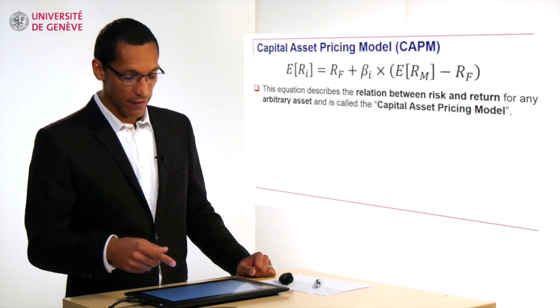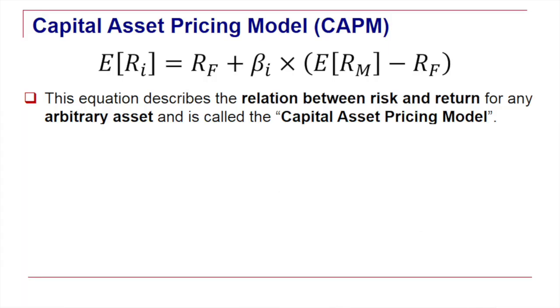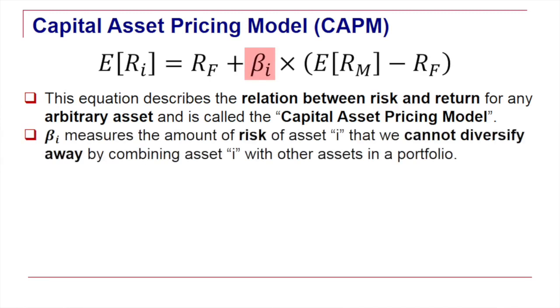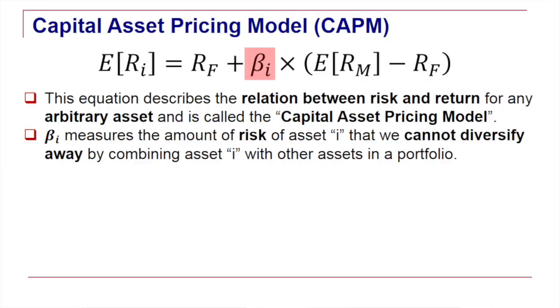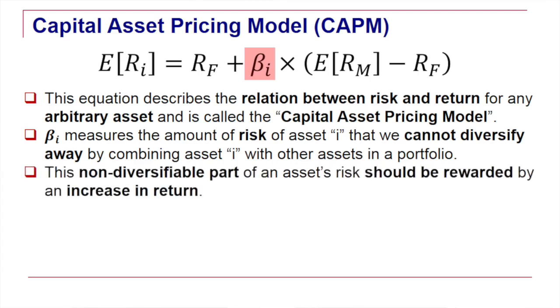But instead of having the level of risk of the asset, we have this measure of non-diversifiable risk, which is the beta. This quantity measures the amount of risk that we cannot get away from by just combining the asset with other assets in the economy. Some of the risk of each asset can be diversified away by combination with other financial security. That part is diversifiable. What's left and what should be rewarded by an increase in return is measured by the beta.